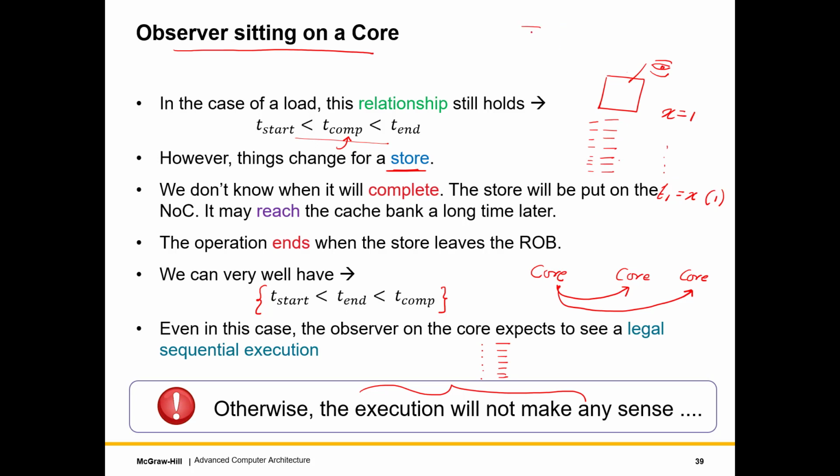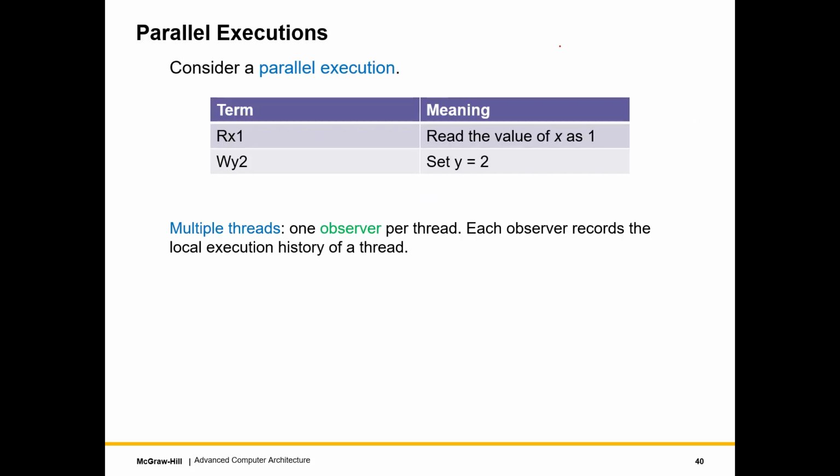So if I have 20 assembly instructions, I observe that the first instruction is fetched, second is fetched, third is fetched, fourth is fetched. I can order them by their start times, which are their fetch times, and I would expect them to finish in that order. And then whenever I read something, I want the value of the latest write. That's all that I expect. If that holds, my execution from the memory point of view is correct.